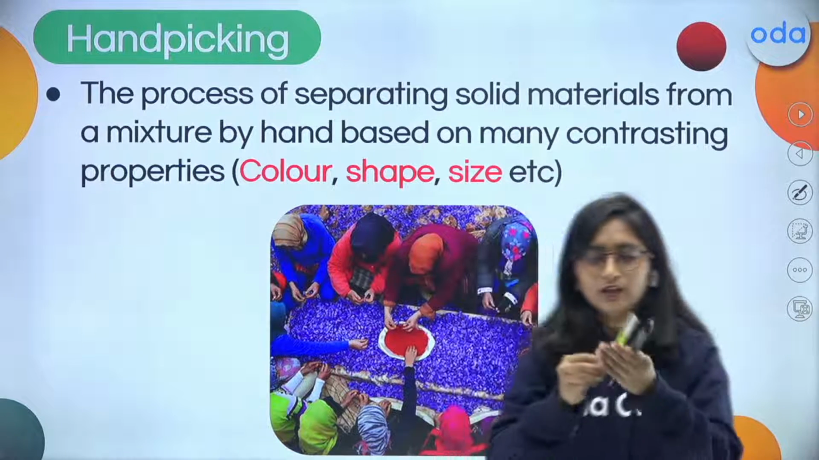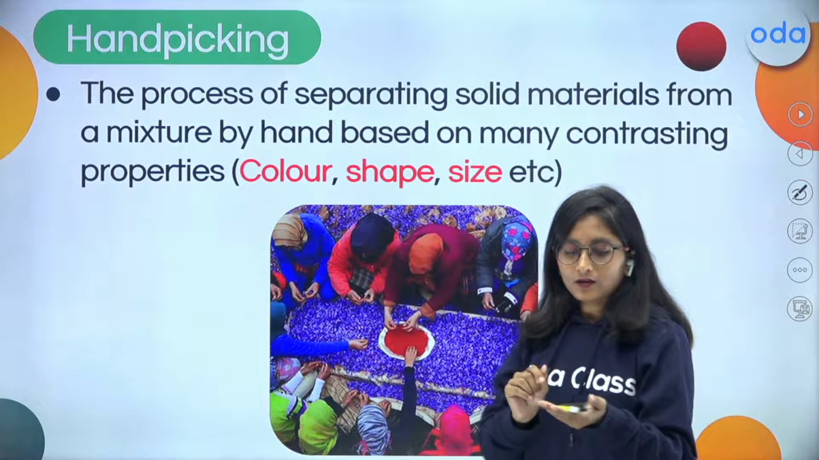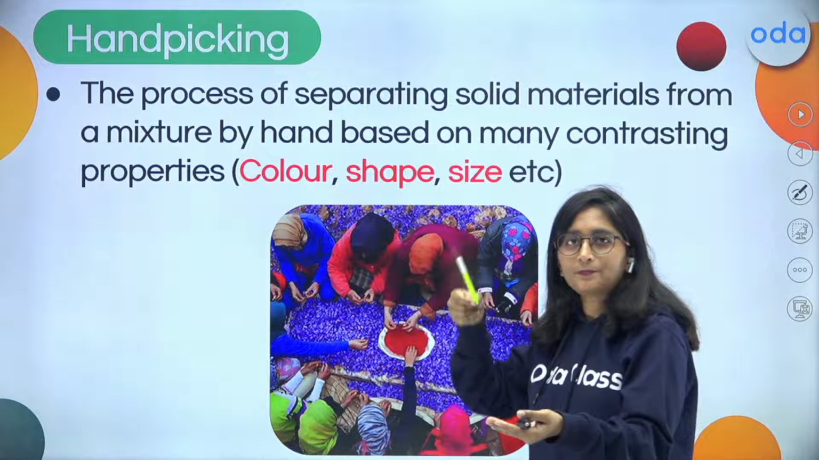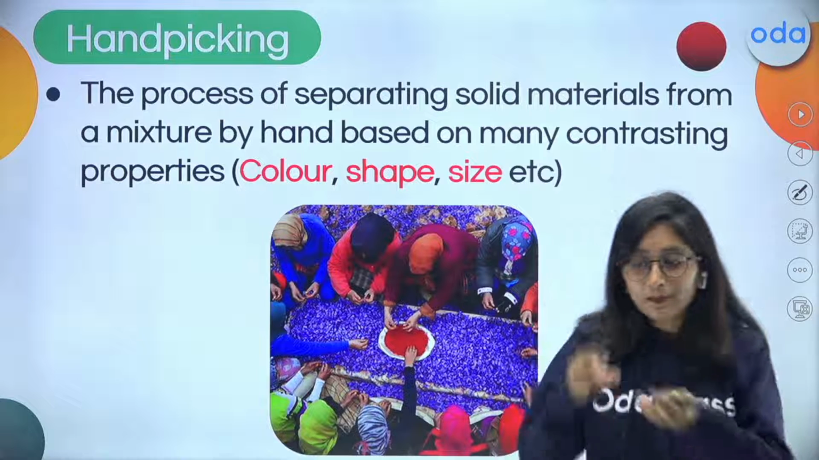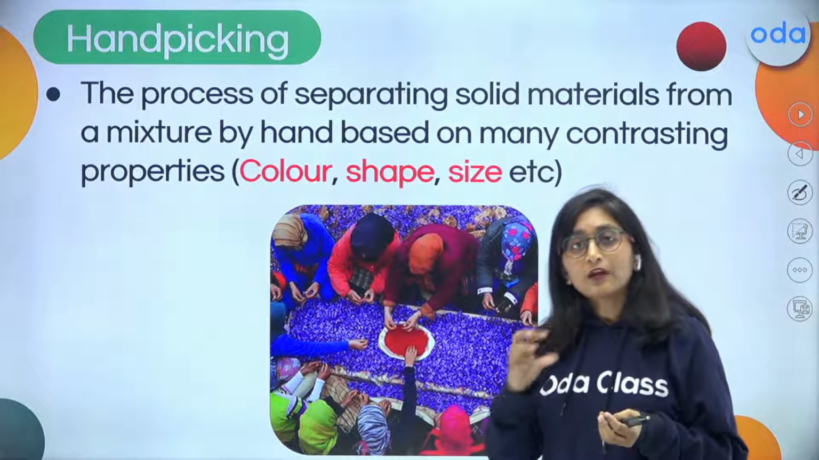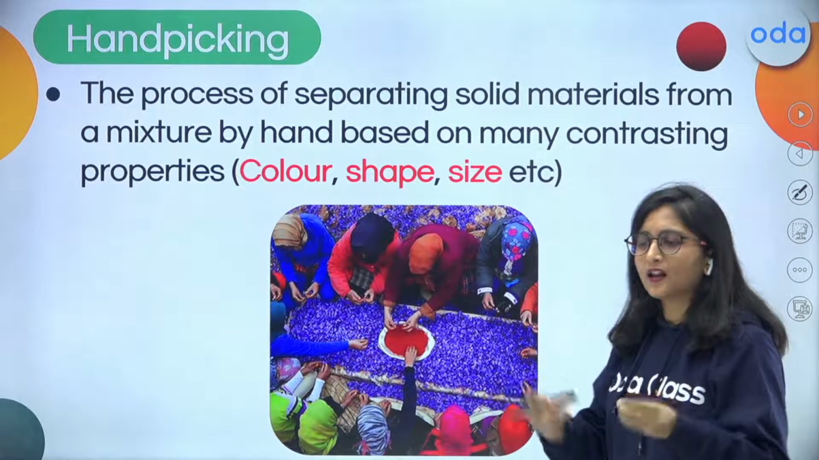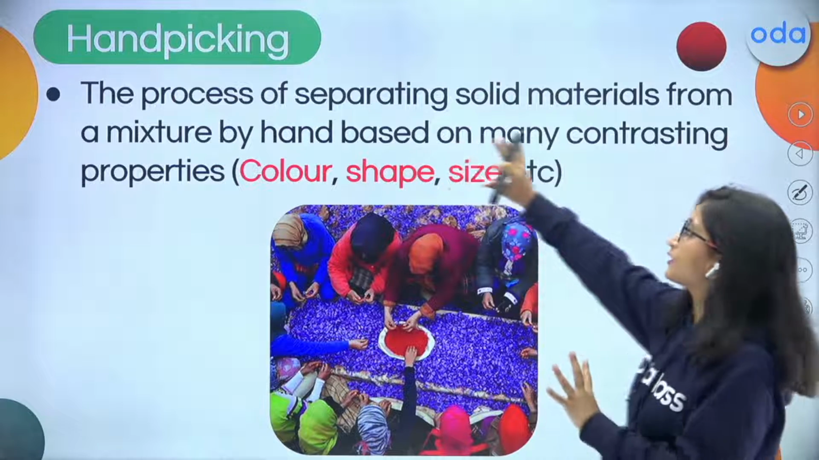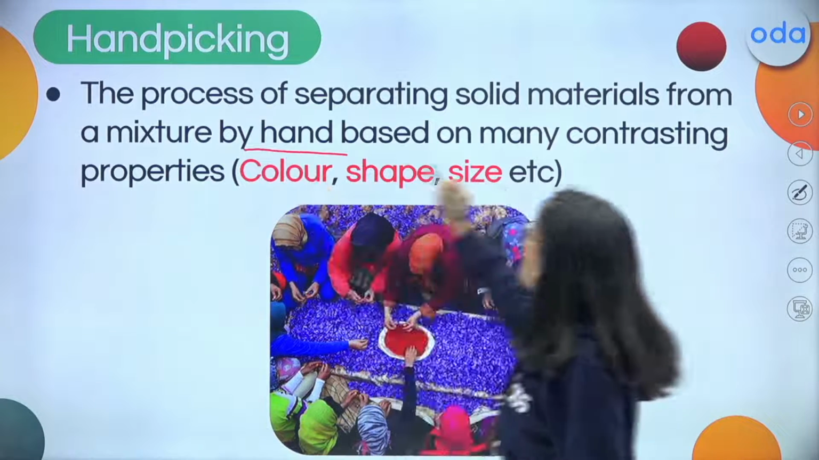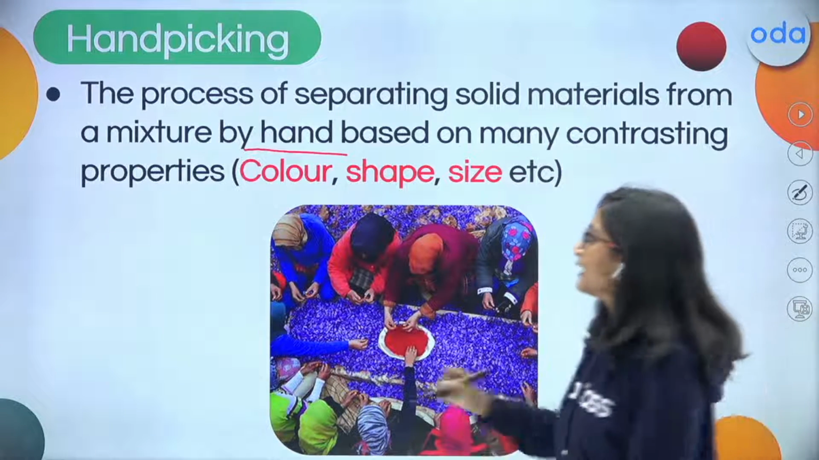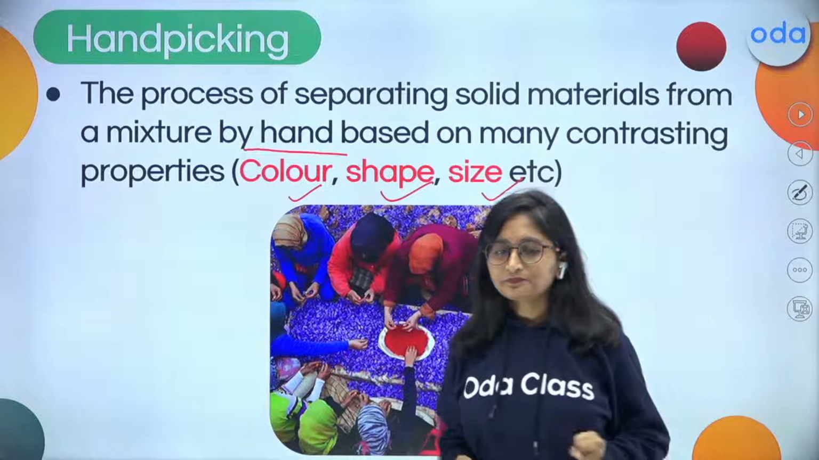Now here are two things. This is the yellow one. This is the grayish one. Now you must be saying, ma'am, pick up the yellow one. So I am going to hand pick it on the basis of looking into the color, and there might be something which might be based on the shape also, which might be based on the size also. So this hand picking is widely used in our day-to-day life. So the process of separating solid materials from a mixture by using hand, based on many contrasting features such as color, shape, size, and etc.